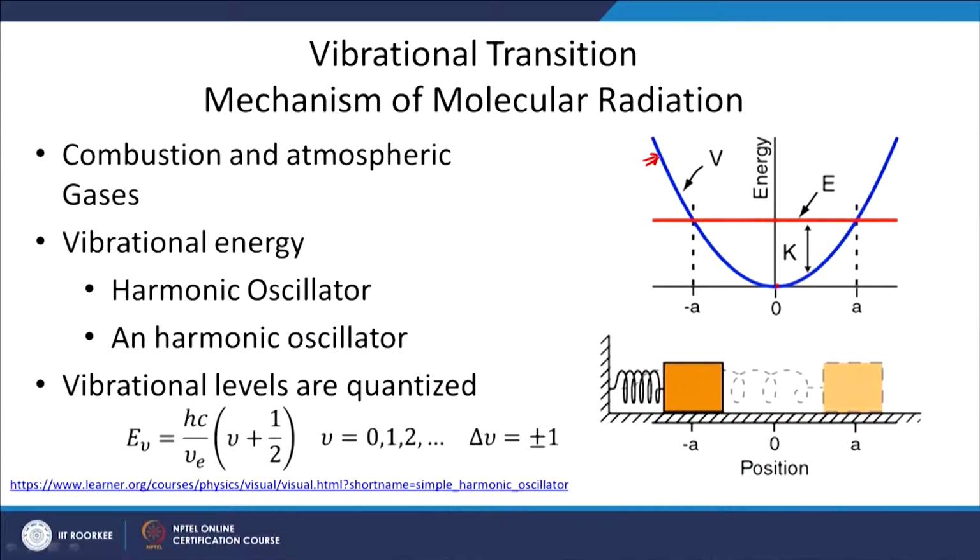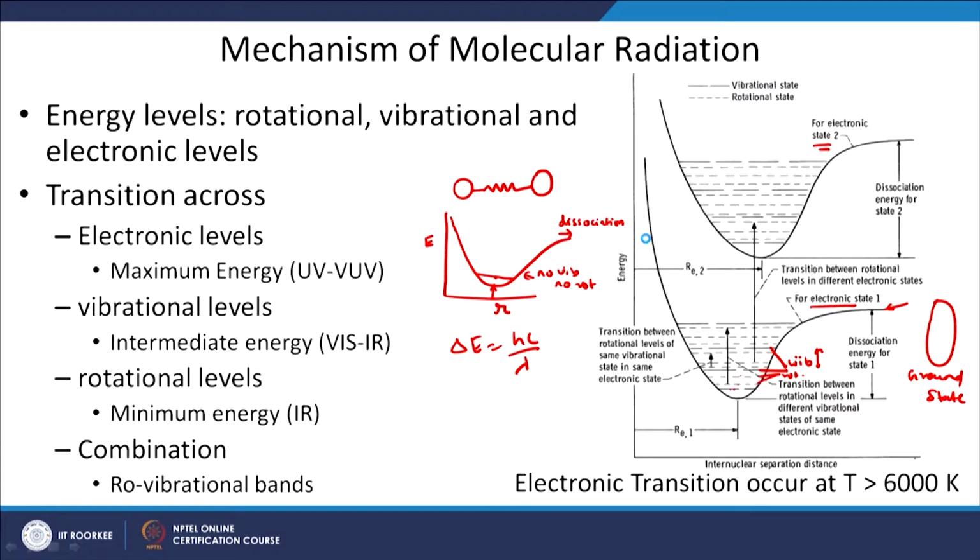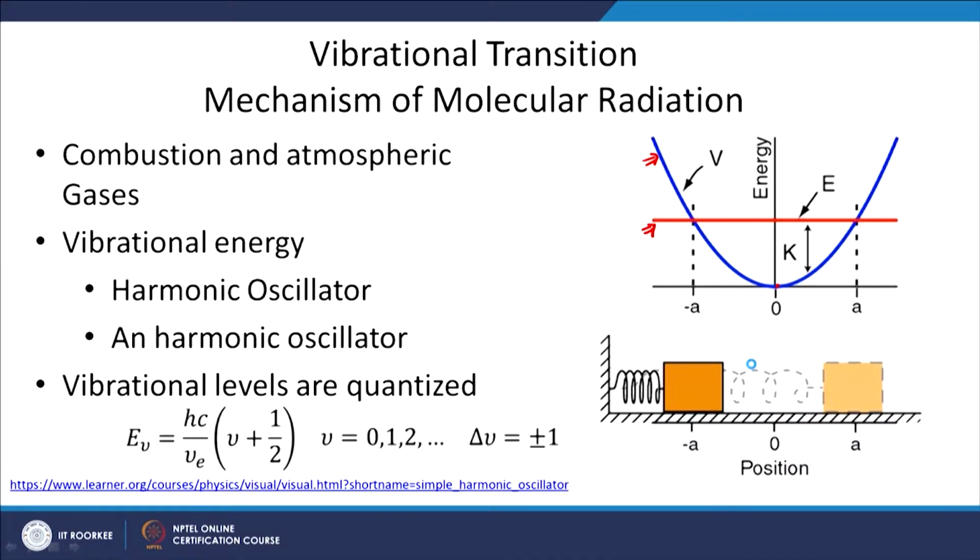When it is not vibrating, the blue curve shows the potential of this system, but once it starts vibrating, vibrational energy is stored, and as you can see, this can be given by this red line. This is what we showed in the previous slides also, that the bottom curve is without any vibration, and once vibration starts, we have these levels that give you the vibrational energy. So, the same thing is depicted in this harmonic oscillator model also.